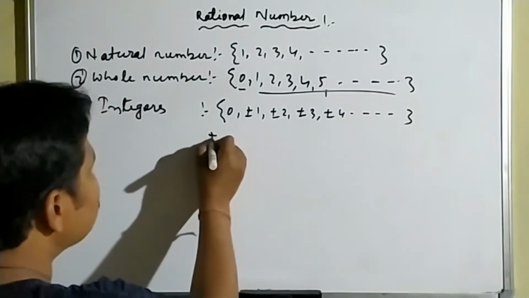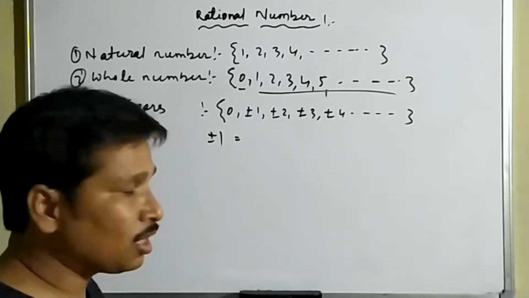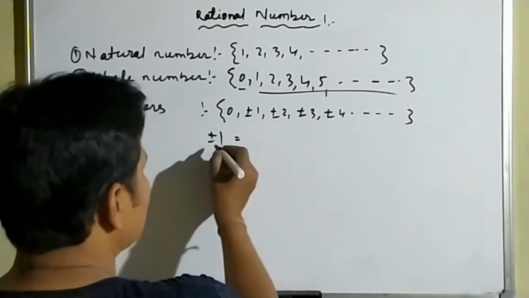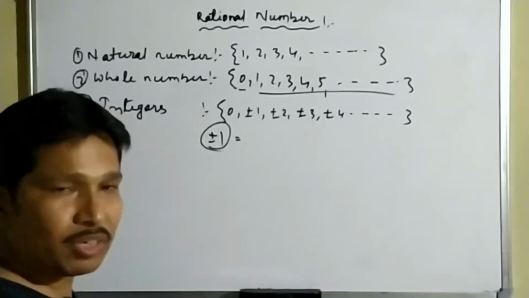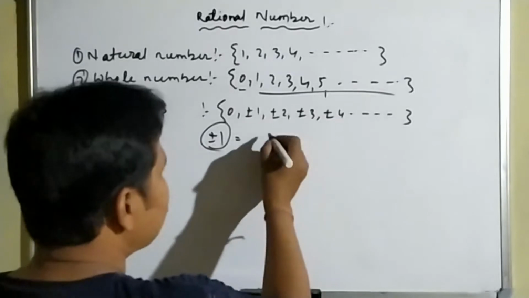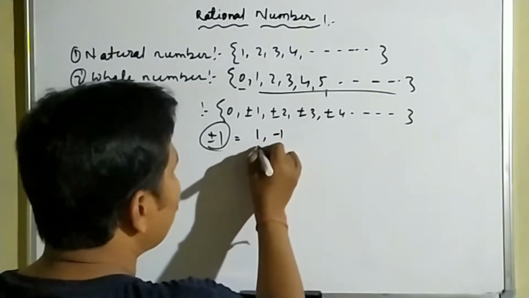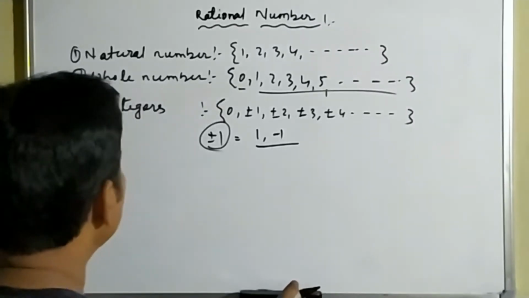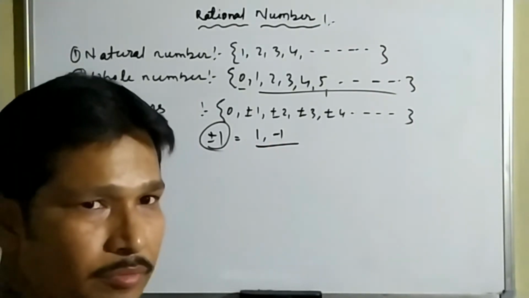So here plus minus 1 is nothing but the combination of two numbers, plus 1 as well as minus 1. So this plus minus 1 is not a single number. It is a double number, that means 1 as well as minus 1. This is the combination of 1 and minus 1. Okay, so these are known as the integers.